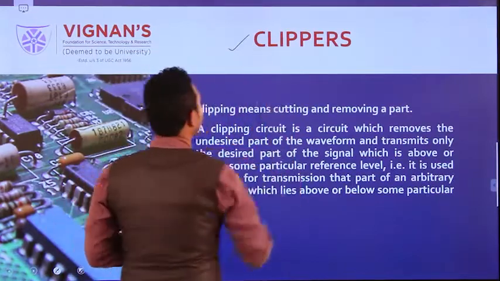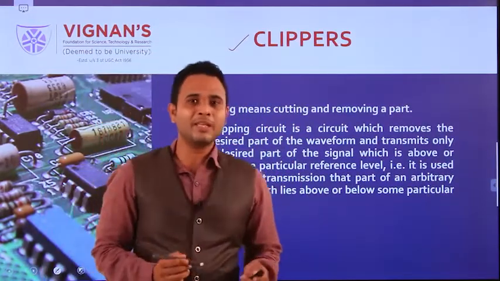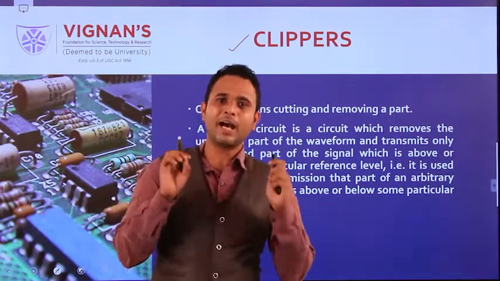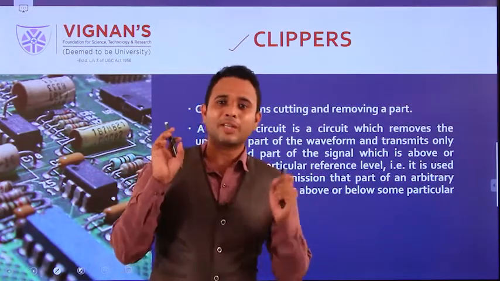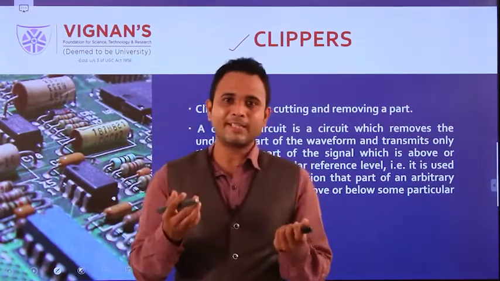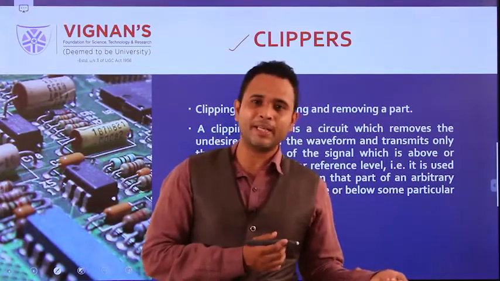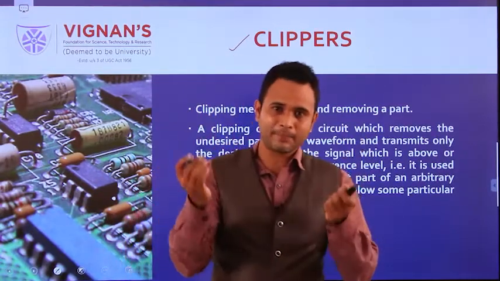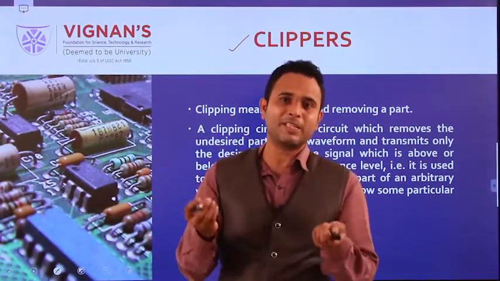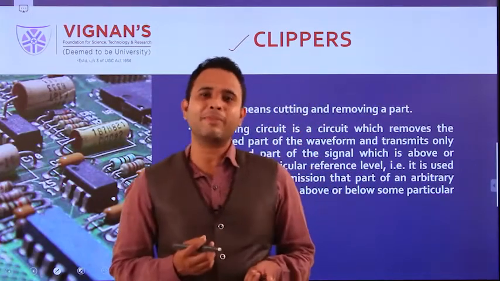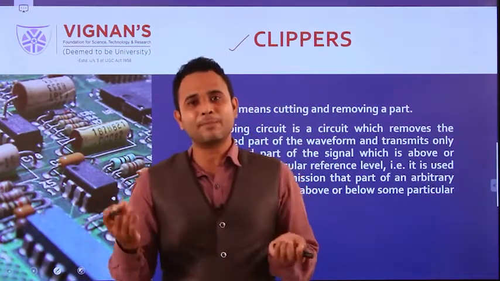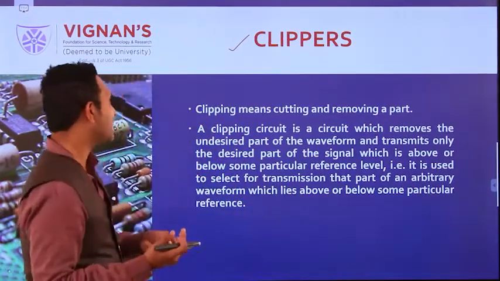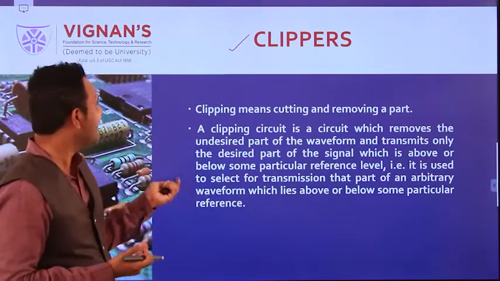So what is meant by a clipper? A clipper is removing the unwanted part of the signal. The wanted signal comes at the output side. The unwanted signal will be removed along with the circuit. That depends upon the type of the clipper. We can make different types of clippers, and depending upon the type, it will remove the required amount of the signal. That's why this is called a clipper.